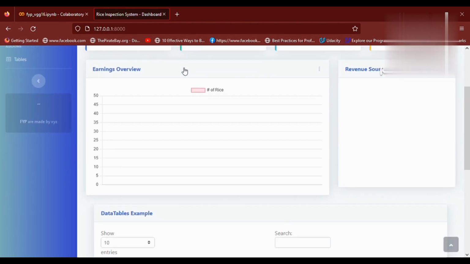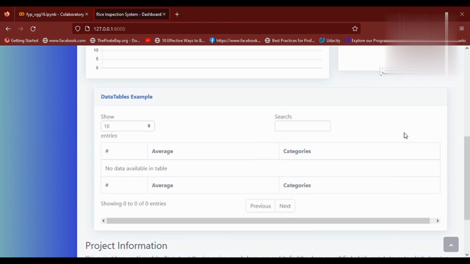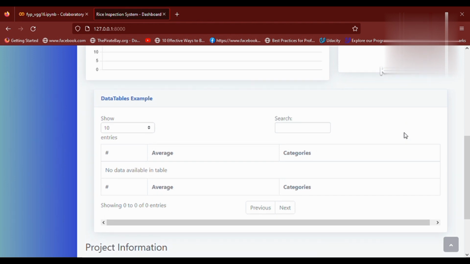So there are two graphs shown when we import an image and upload it to our framework. The first one shows the rice grain type samples which are detected in an image, and then a pie chart which shows the ratio for every type. And if we scroll a little bit down, a table will also be displayed here, which shows the average size of a rice sample and its category.